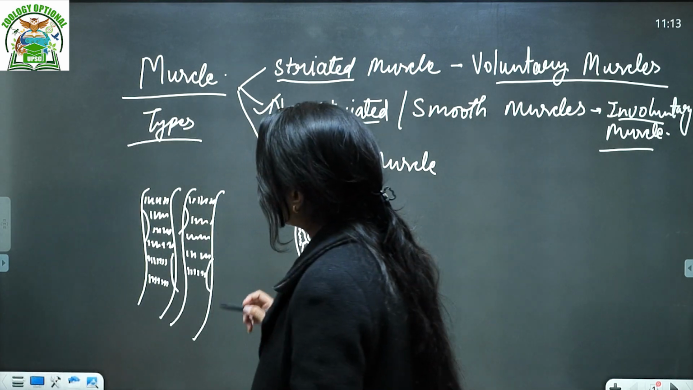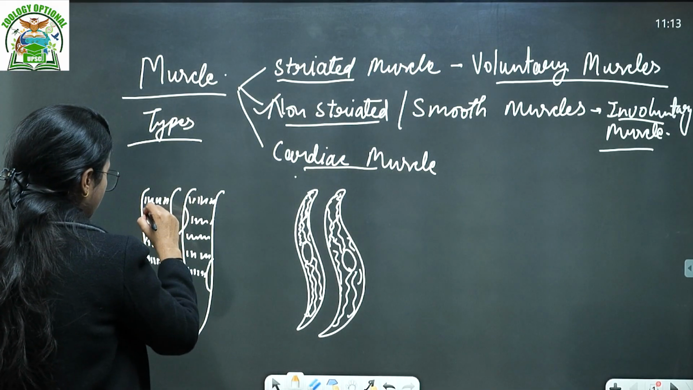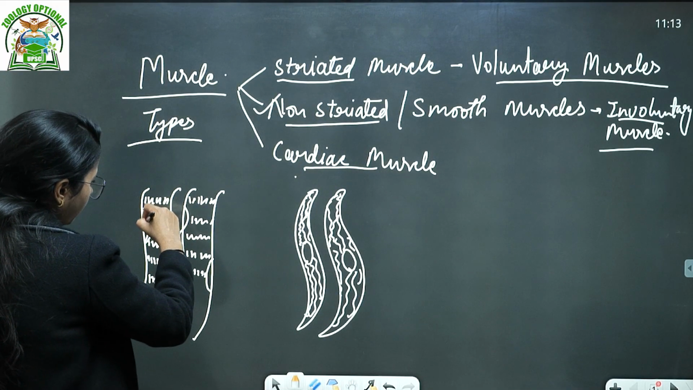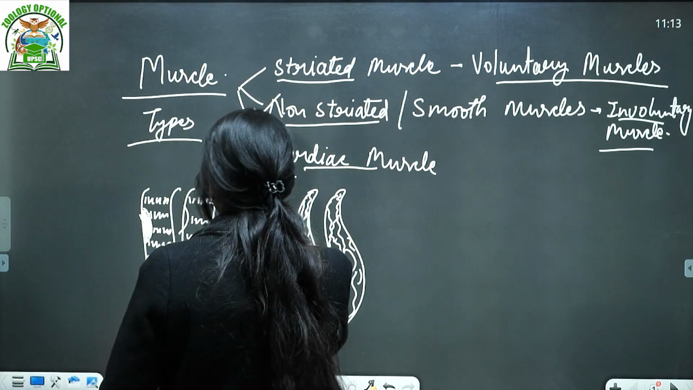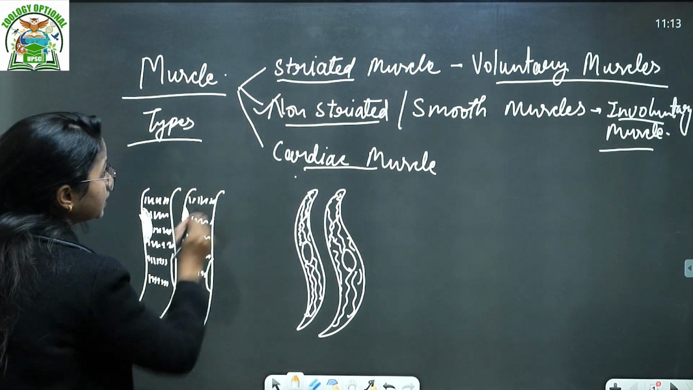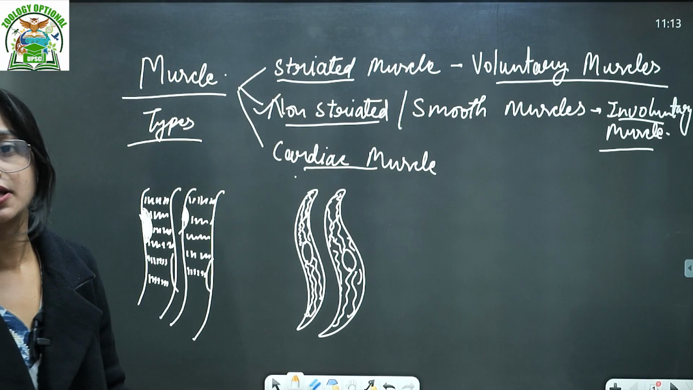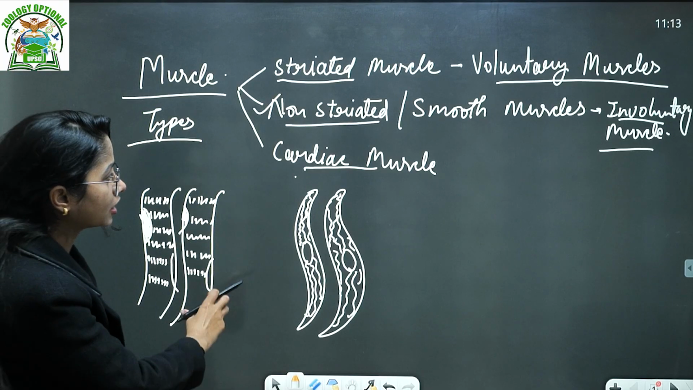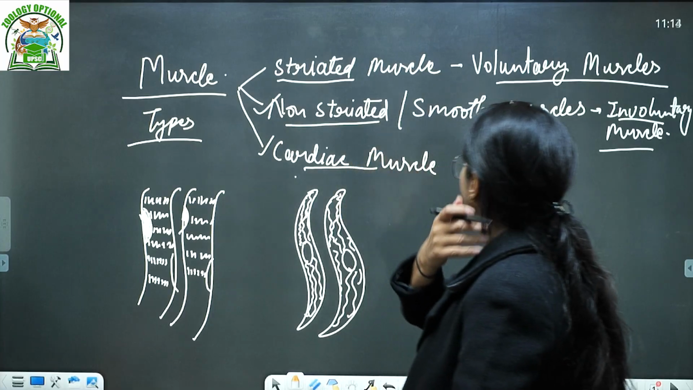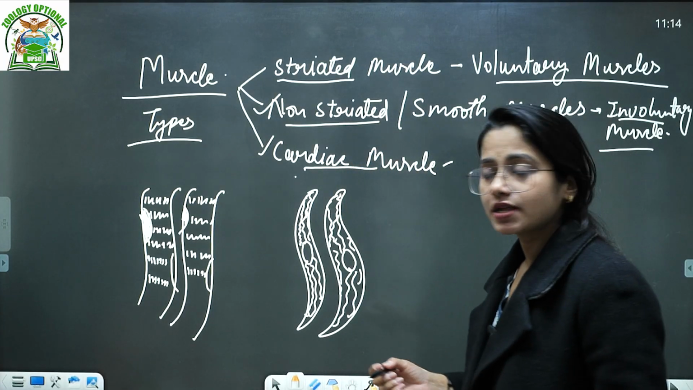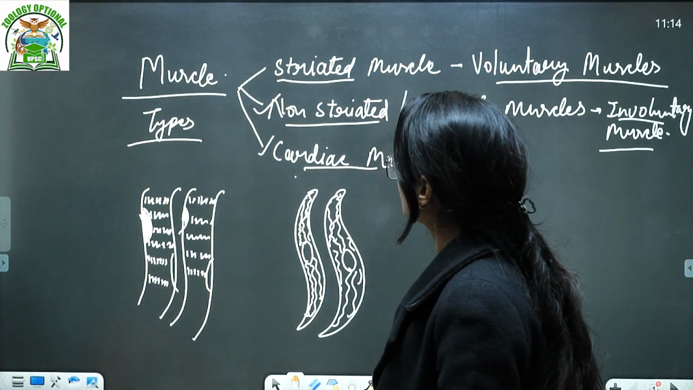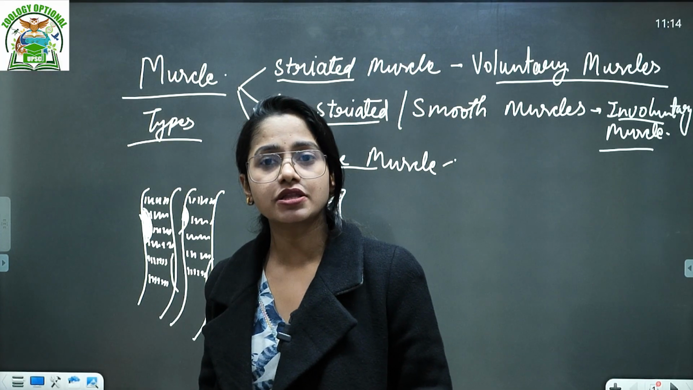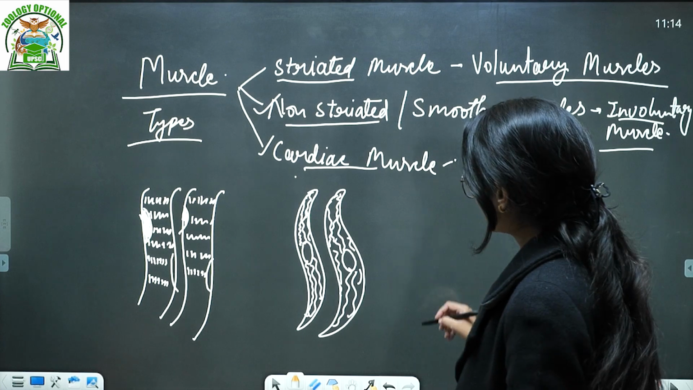Okay, so what is one thing we can see here? Suppose that this is the nucleus. Of course, we are going to talk about the sarcoplasm and sarcolemma, no worry. Here we can see that both striated and non-striated muscles are unbranched and in single form. But when we talk about the cardiac muscle, structure-wise it looks like the striated muscles, but function-wise it functions as a non-striated muscle. How?